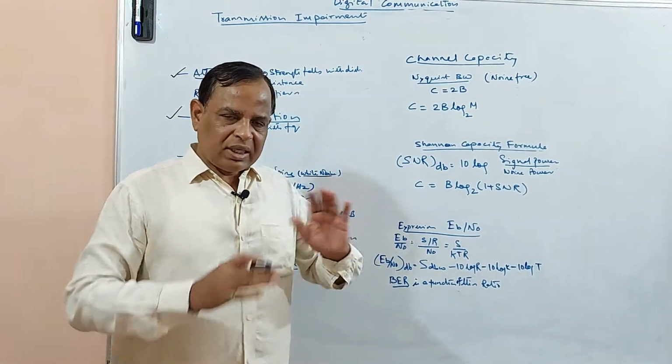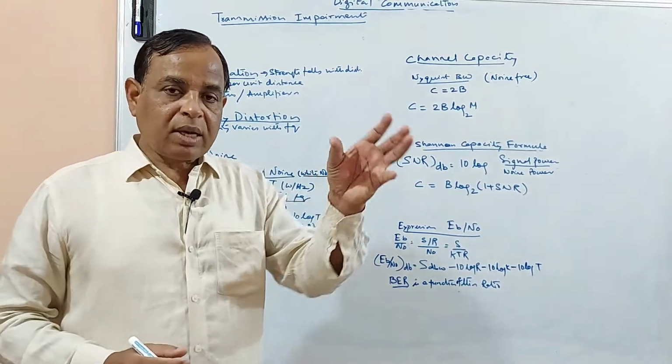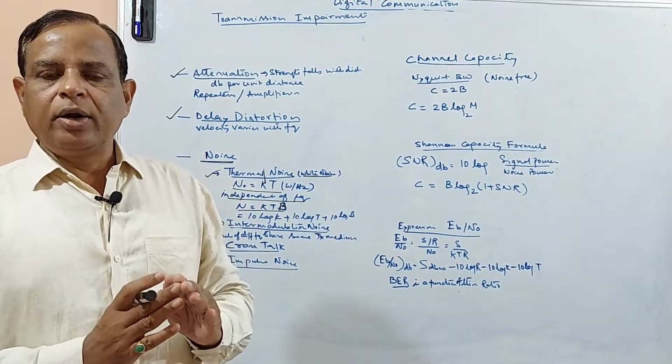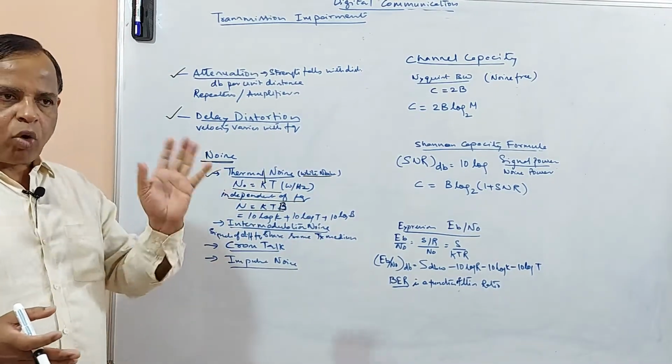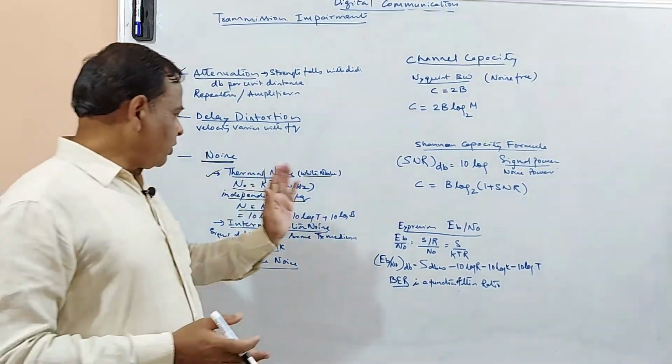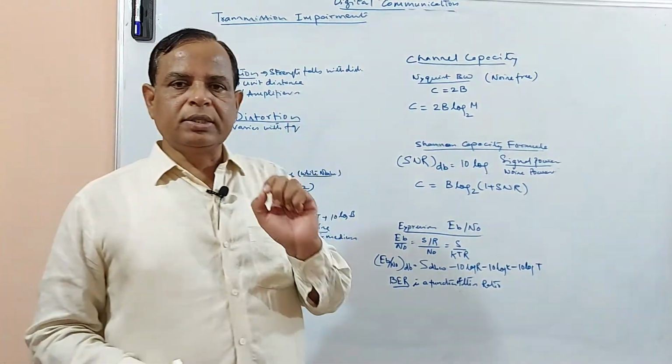Since it is sharing the same medium, some unwanted signal is being generated. This signal is not required, but it is affecting the original signal.